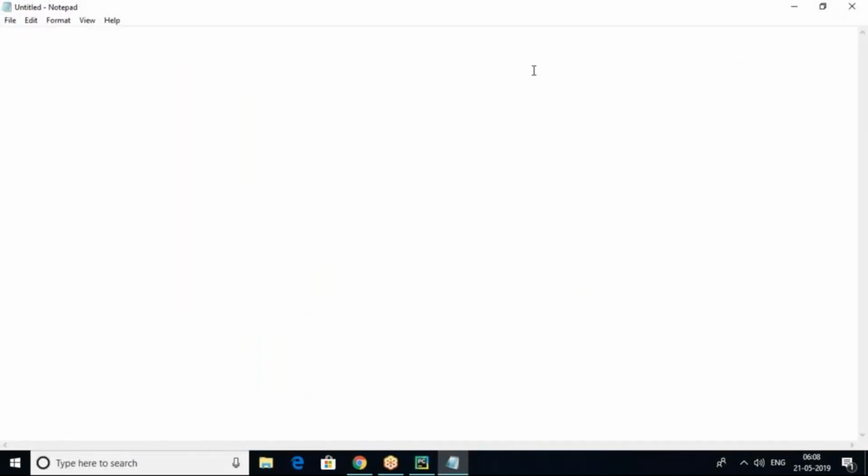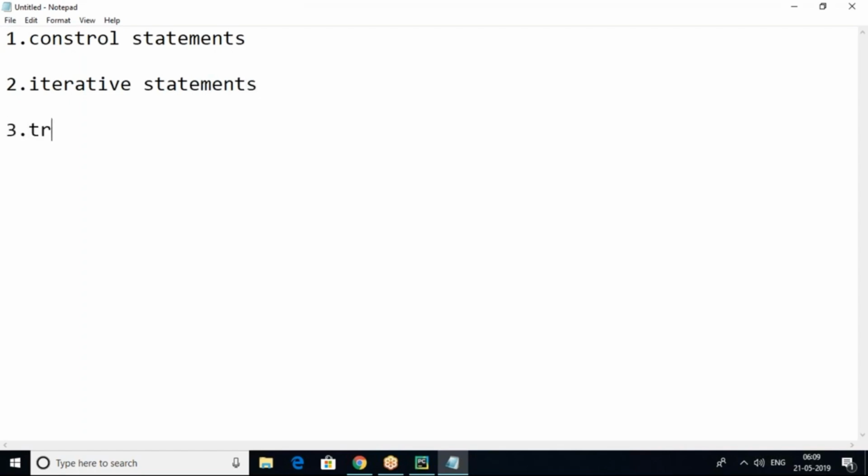Then after that we'll go with the control statements. Control statements. Next, iterative statements. Next, transfer statements. These are the different types of statements that are there.